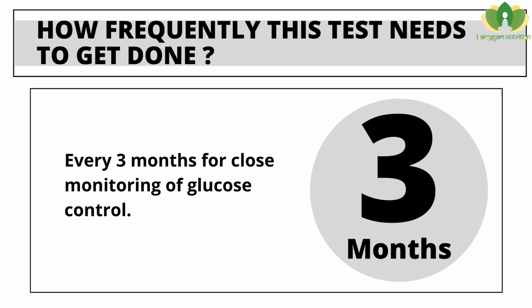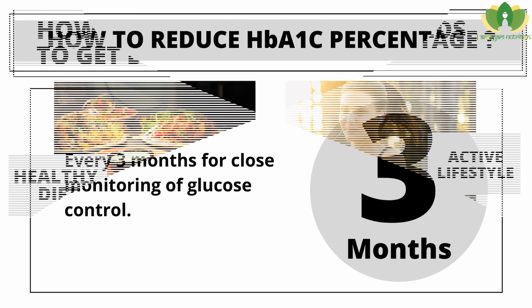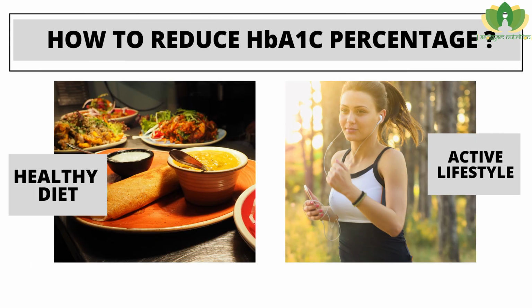Next query is, how frequently one should get this test done? On an average, a diabetic person should get this test done after 3 months for close monitoring of glucose control. How to reduce HbA1c percentage? By adopting diabetic diet and following an active lifestyle with or without medicine depending on degree of severity, one can reduce HbA1c percentage to a safer zone. A small change can bring great results.